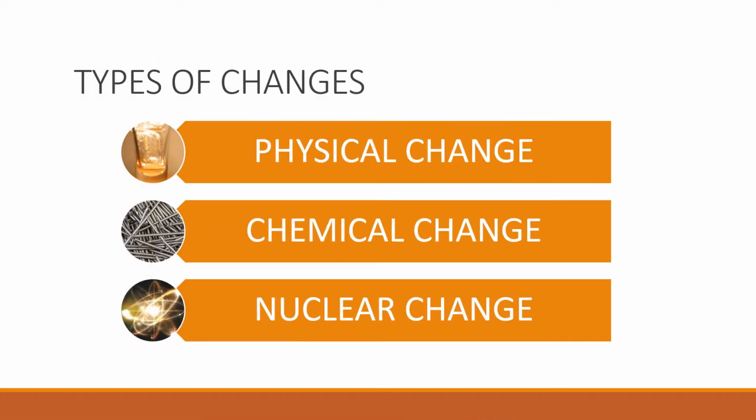Types of changes are physical change, chemical change and nuclear change. In the previous class you learnt about physical change. So today let's learn in detail about chemical change.